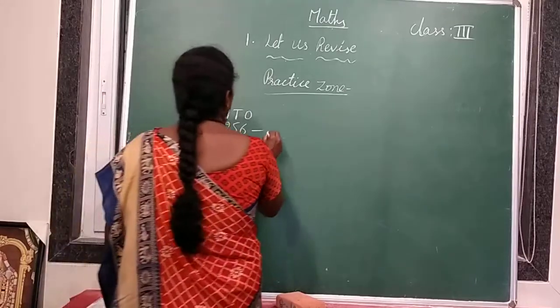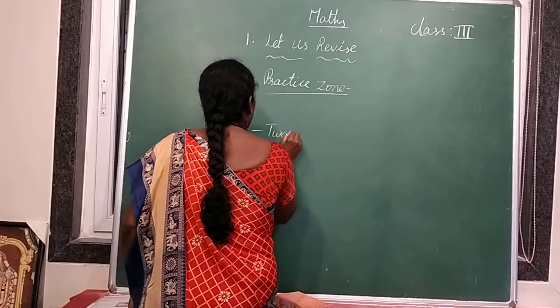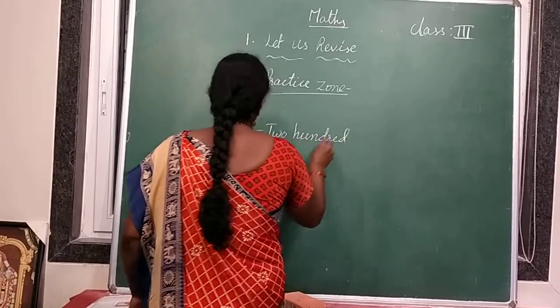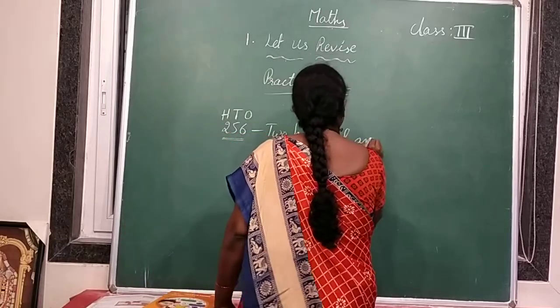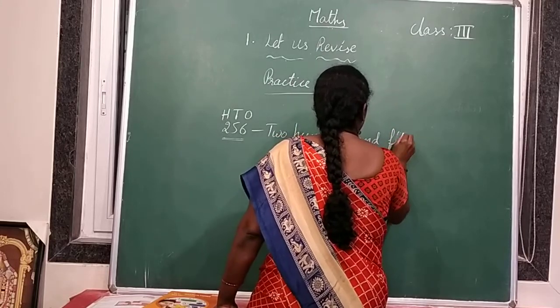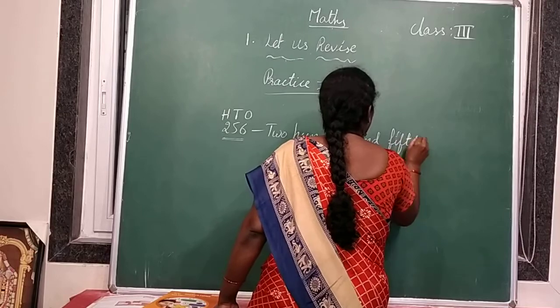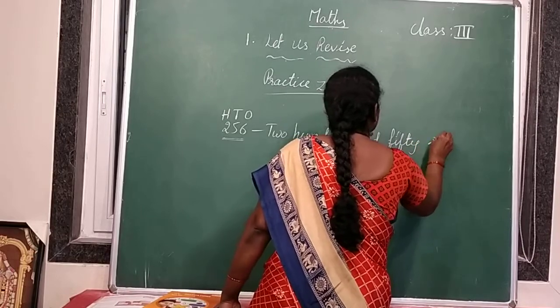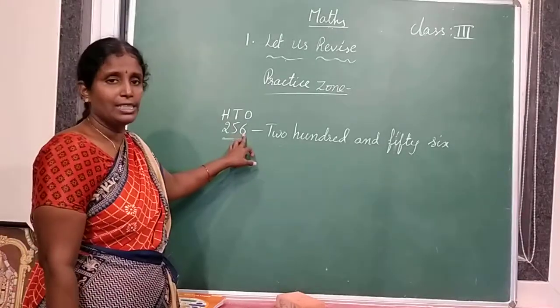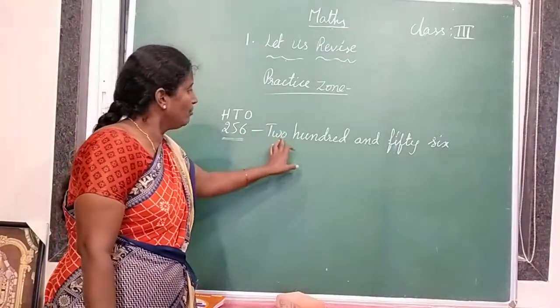256. So what is that number? 256. What is the number name? So this is 256.